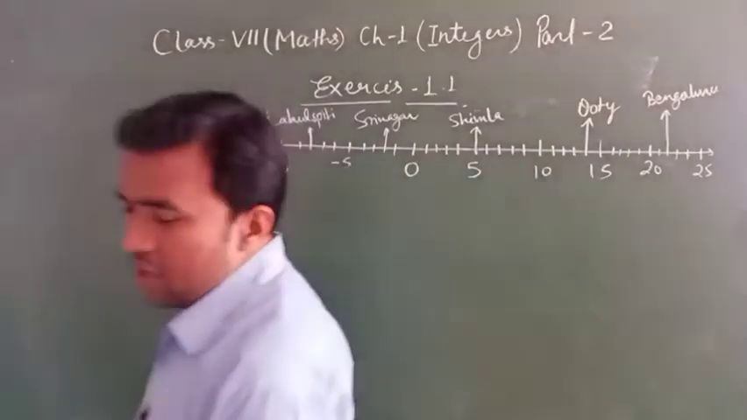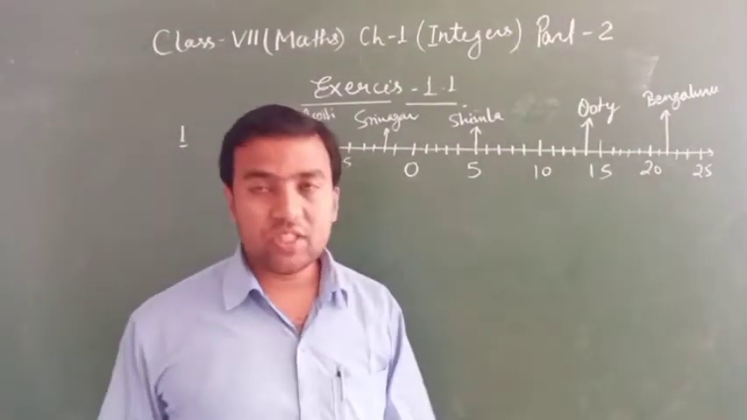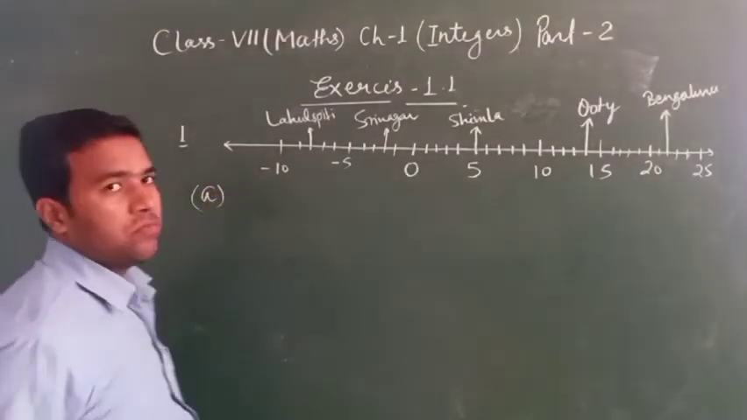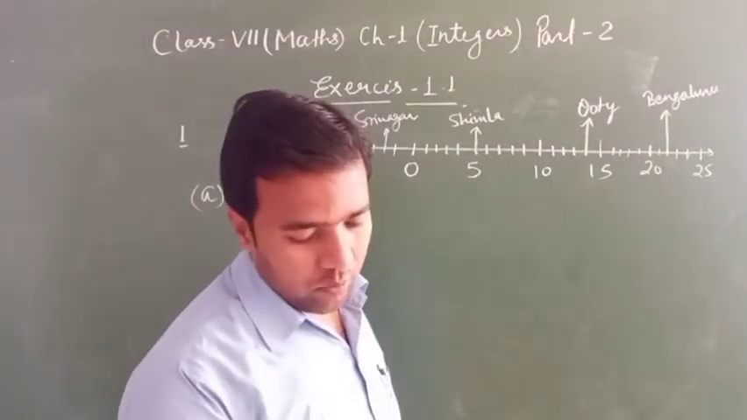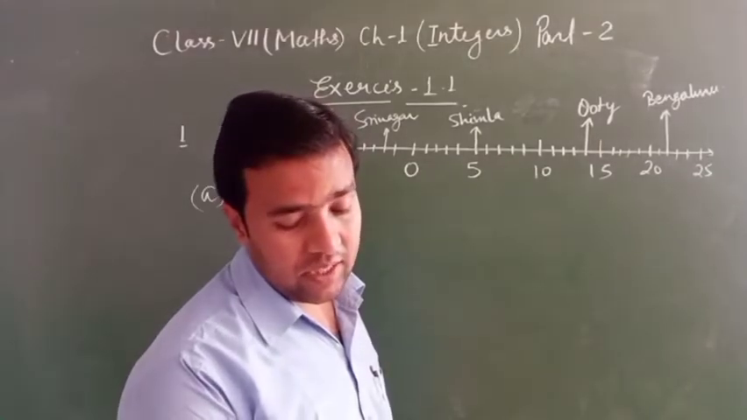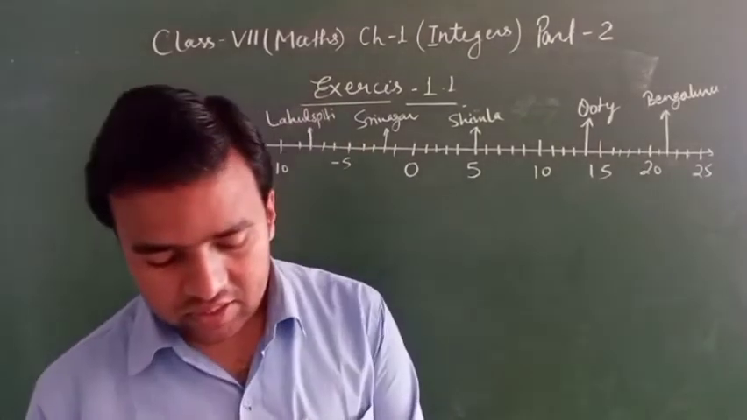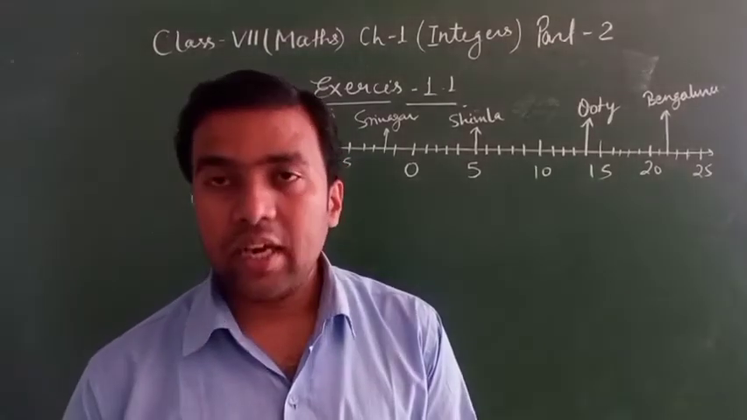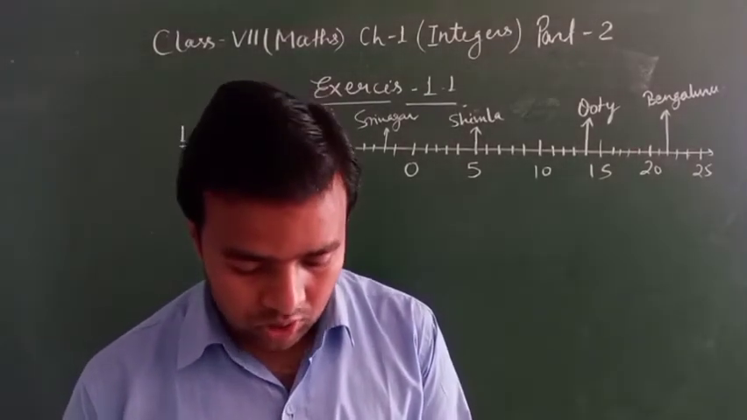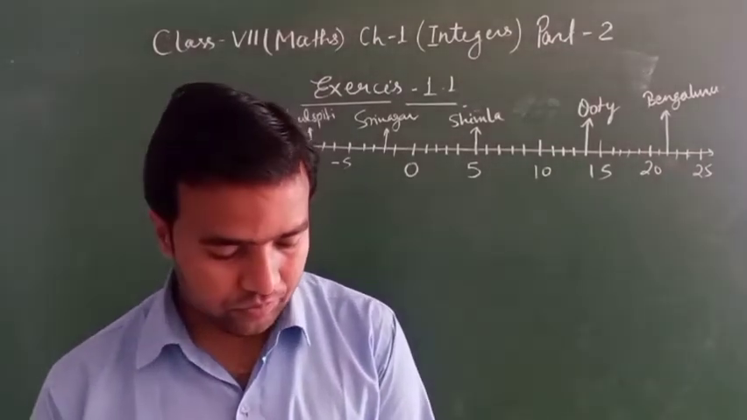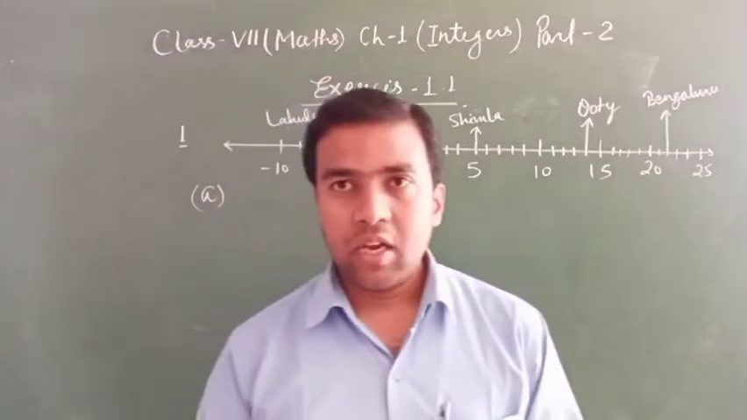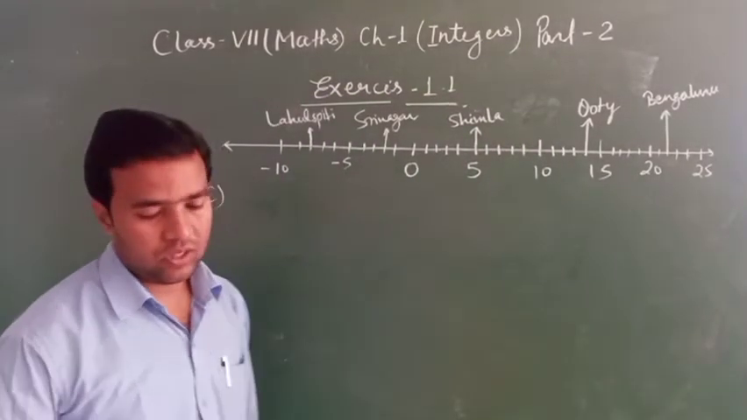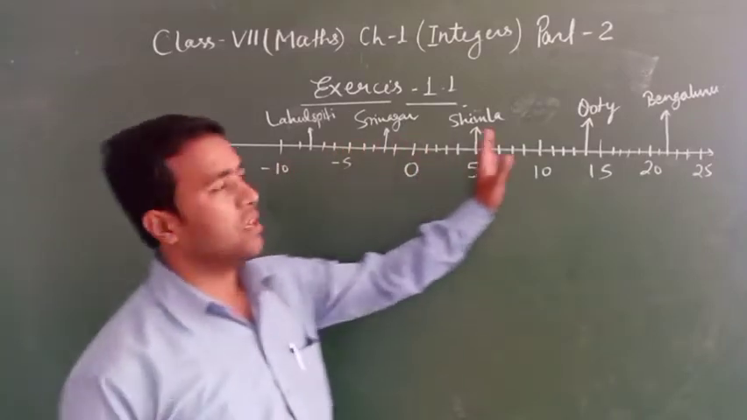So in the first question, the first part is asked, the A part: observe this number line and write the temperature of the places marked on the number line. Means the A part is asking you to write the places' names and how much temperature there is. So a very simple question. We will write the places' names first.